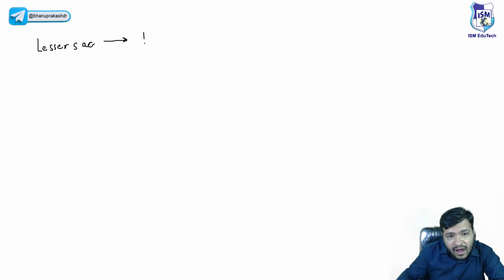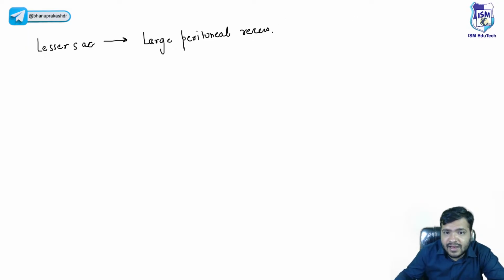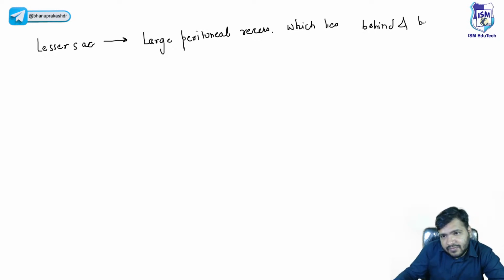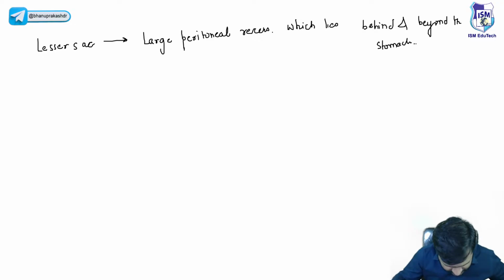Lesser sac, it is a large peritoneal recess. Okay. Now, what is recess, guys? Tell me in the chat box. What is recess? It lies behind and beyond the stomach. Yes, empty space.